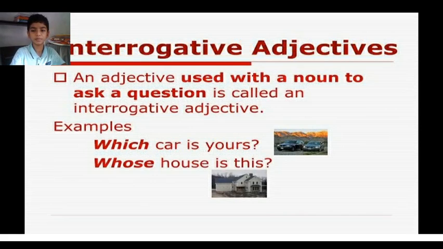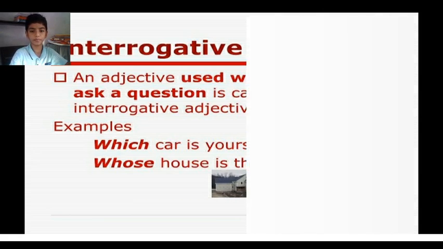Interrogative adjectives. An adjective used with a noun to ask a question is called an interrogative adjective. For example, which car is yours? Here the adjective is which. Whose house is this? Here the adjective is whose.